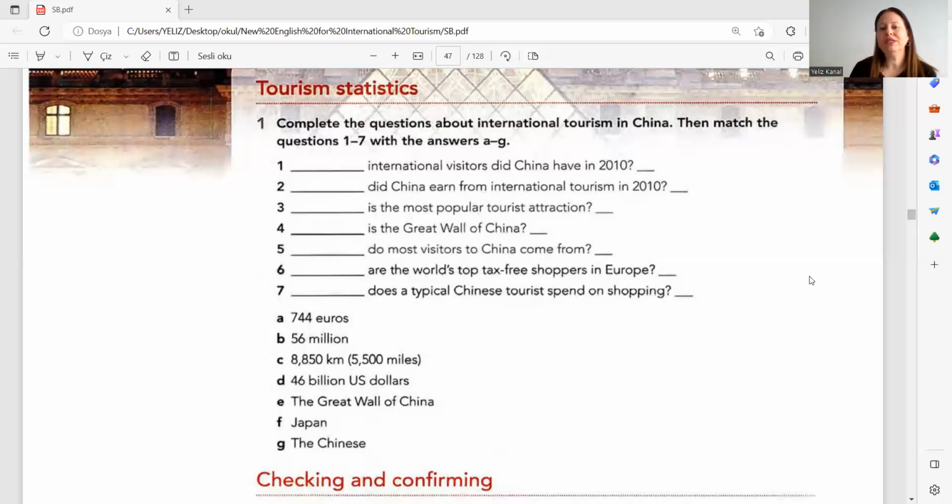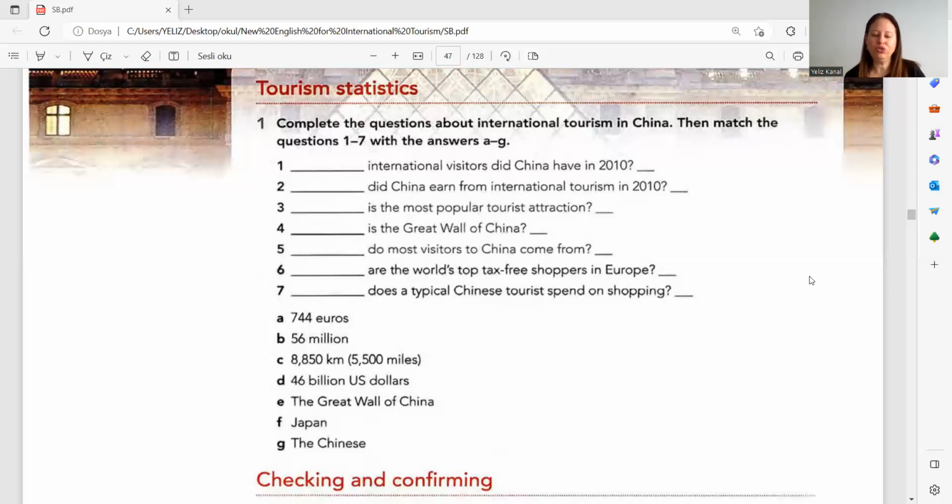Okay, now we are going to match these questions to the answers below, okay? So, how many international visitors did China have in 2010? We are going to choose an answer with numbers first. So E, F, and G are eliminated. So, the number of visitors, so euros can go, miles can go, dollars can go, and what is left? 56 million. How many international visitors did China have in 2010?